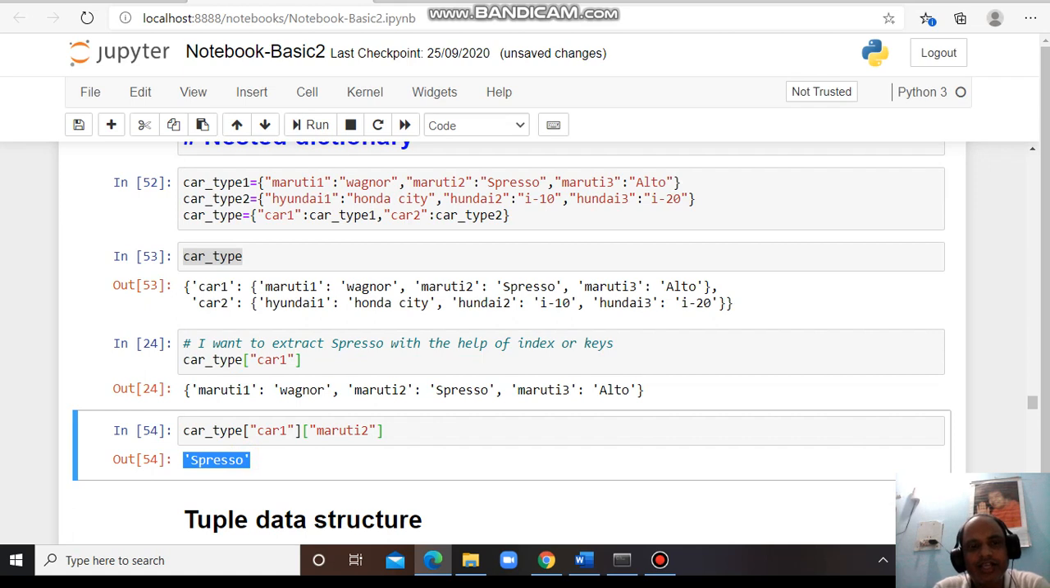Then in the next class we will discuss the tuple data structure. Now, till this point we have discussed the dictionary.